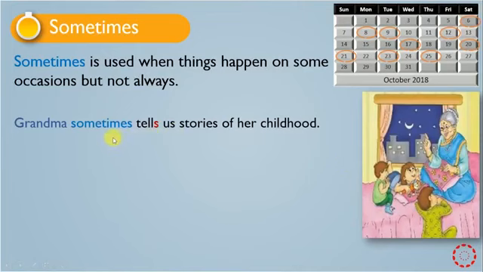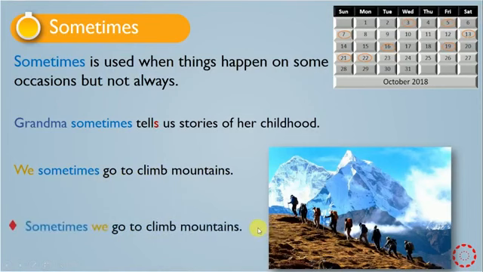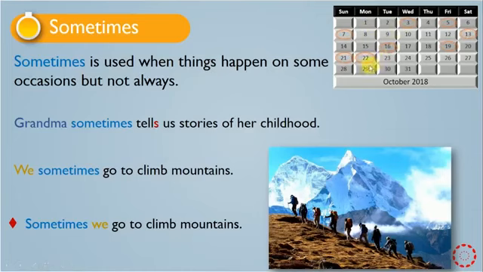Sometimes, not every day. We sometimes go to climb mountains, not every day. Sometimes can also be used at the beginning of a sentence, before the subject. We can say, sometimes we go to climb mountains.